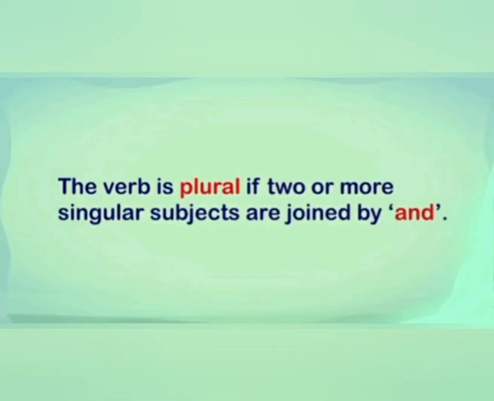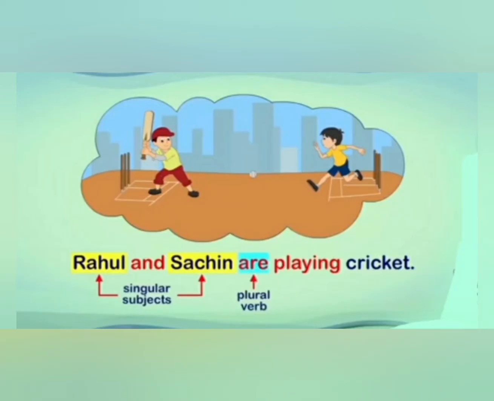According to the next rule, the verb is plural if two or more singular subjects are joined by and. It means when we have two or more singular subjects that are joined by and, the verb must be plural. Look at the examples. Rahul and Sachin are playing cricket. Here we have two singular subjects, Rahul and Sachin, and both are joined with and, so we have to use here plural verb, that is are. So the answer is Rahul and Sachin are playing cricket.